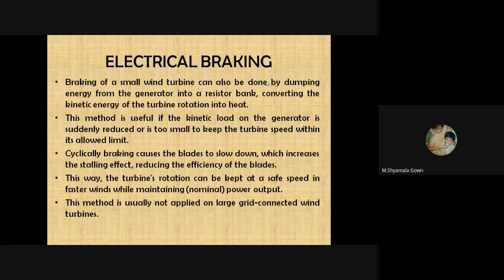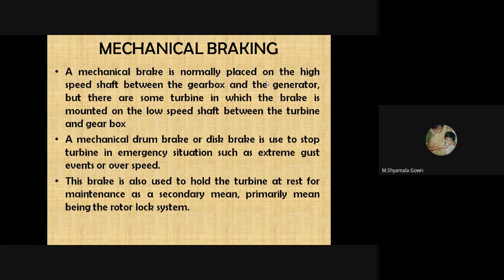Cyclical braking causes the blades to slow down, which increases the stalling effect and reduces the efficiency of the blade. This way, the turbine rotation can be kept at a safe speed in faster winds while maintaining the power output. This method is usually not applied to large grid-connected wind turbines. As usual, mechanical braking is normally placed on the high-speed shaft between the gearbox and the generator, but there are some turbines in which the brake is mounted on the low-speed shaft between the turbine and the gearbox.